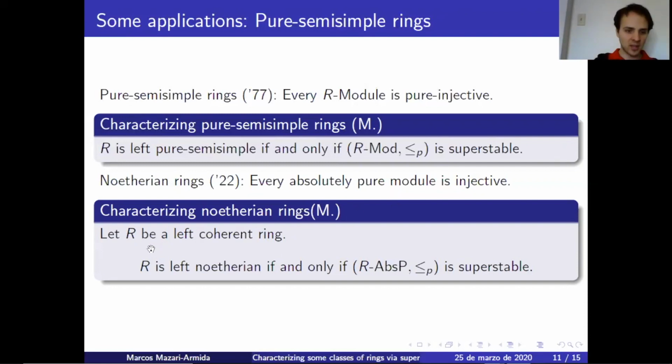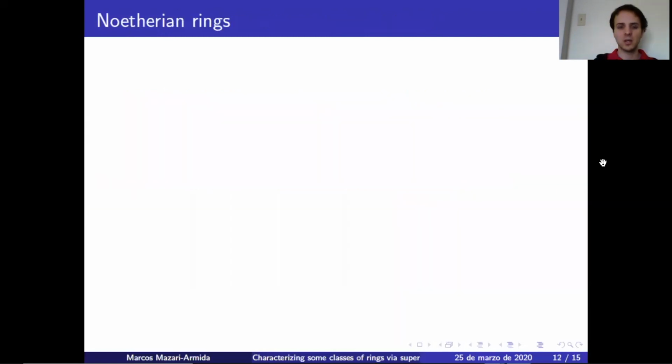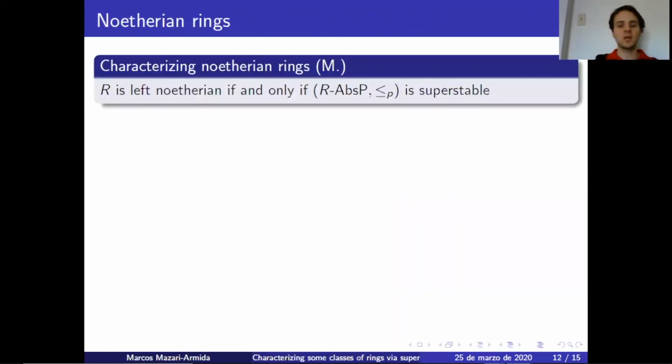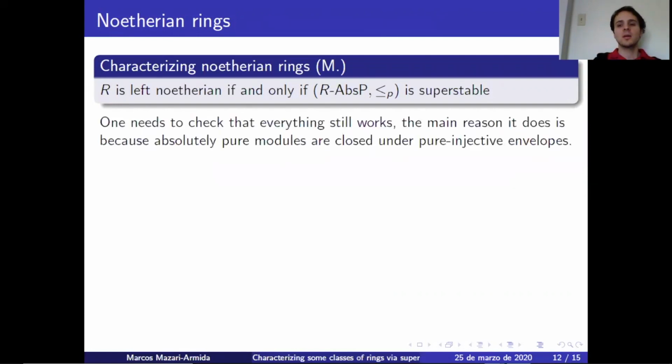Again, why do we need this hypothesis that R is left coherent? We need it because under that hypothesis, the class of absolutely pure modules is first order axiomatizable, and then it's part of the setting we have been talking about for most of the presentation. Now, it's important to point out that the coherence hypothesis is necessary to use the results I just presented, but actually we can obtain a stronger result without it. R is left Noetherian if and only if the class of absolutely pure modules with pure embeddings is superstable. Since absolutely pure modules in this setting aren't first order axiomatizable, you actually have to go back and check that everything works out.